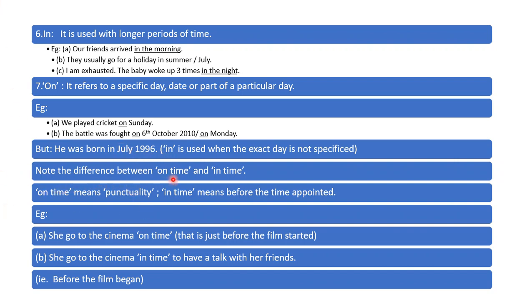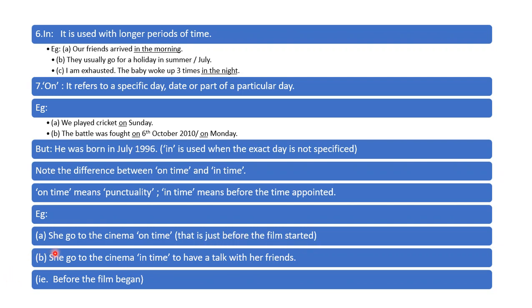Note the difference between on time and in time. On time means punctuality. In time means before the time appointed. In time means before the time appointed. On time means punctuality. Go to the cinema on time. That is just before the film started.